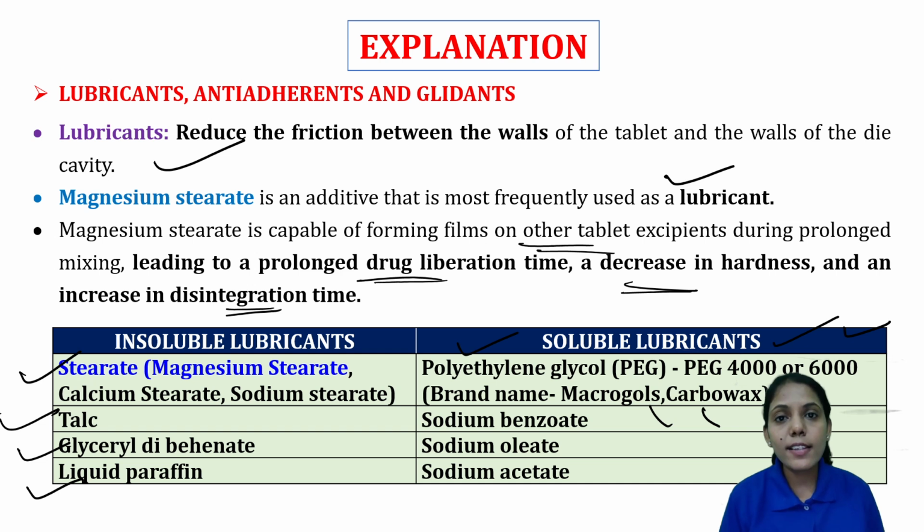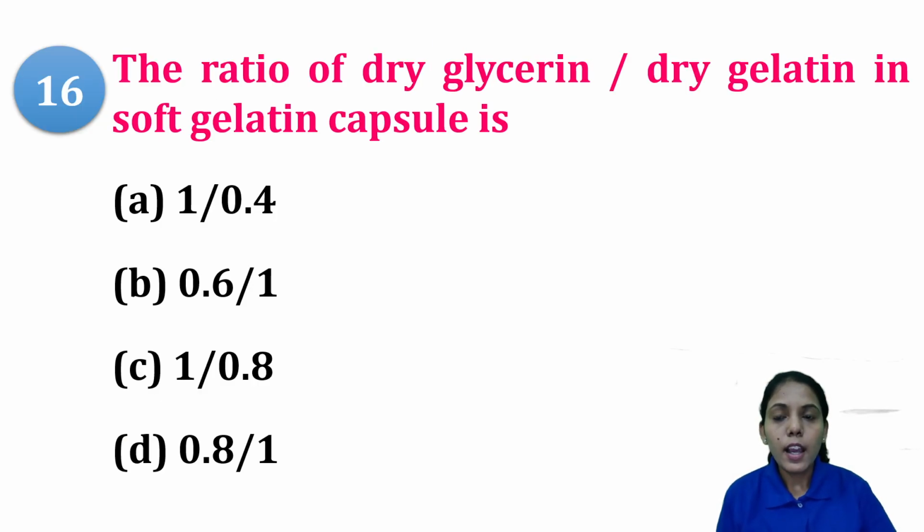Every excipient has its own brand name. And apart from that, we have sodium benzoate, sodium oleate and sodium acetate. So these are the soluble lubricants.